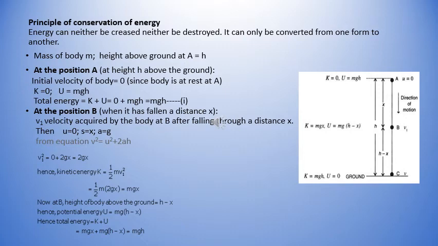Here the h is x, so the velocity squared comes out as 2gx. Now the kinetic energy at this point is half mv square, which comes out as mgx, and the potential energy is mg(h minus x), as the vertical distance from the ground of B is h minus x. The total energy at B comes out as mgh.